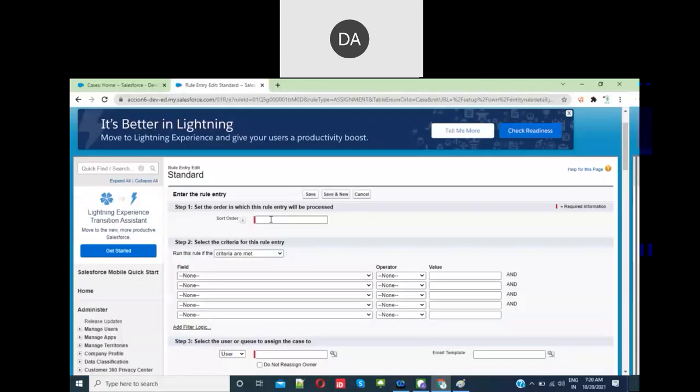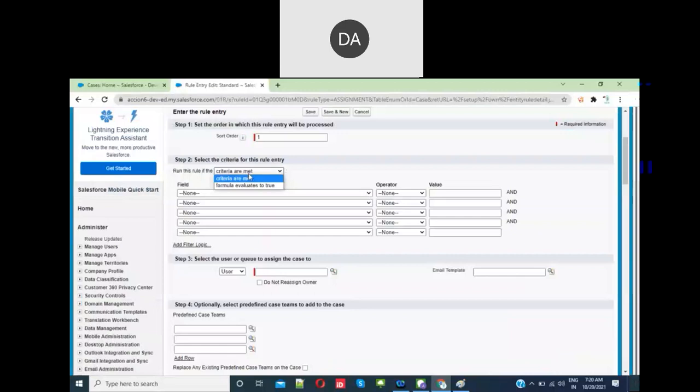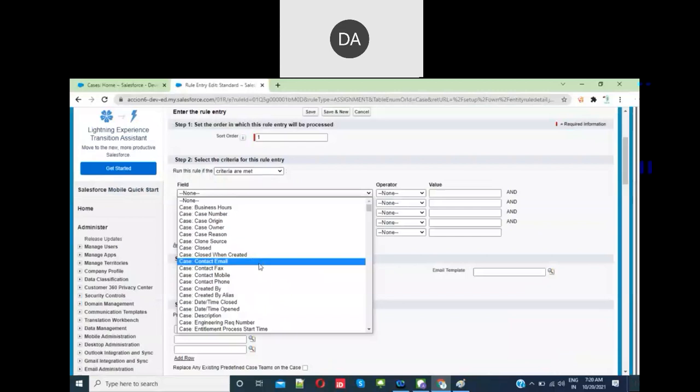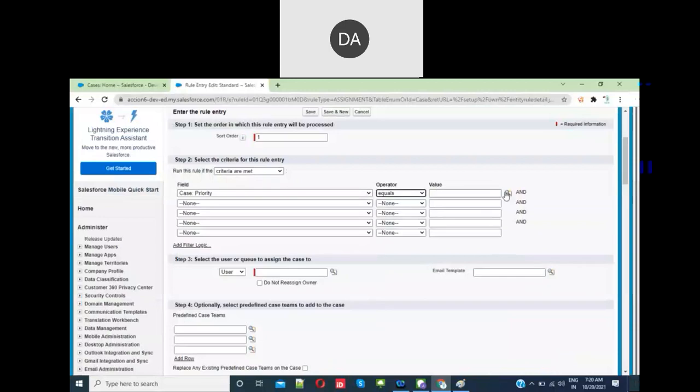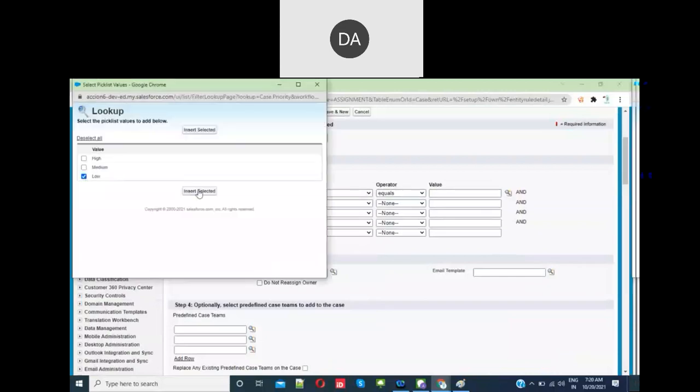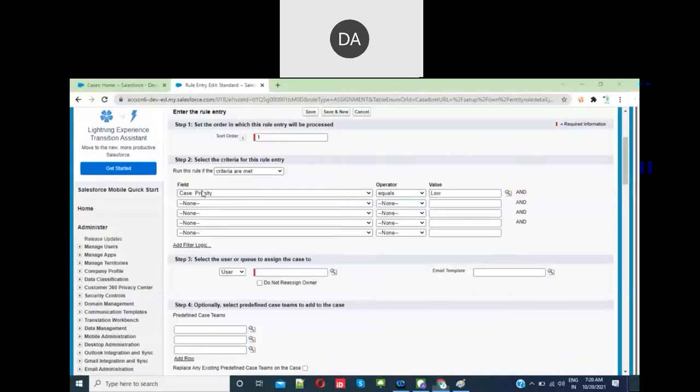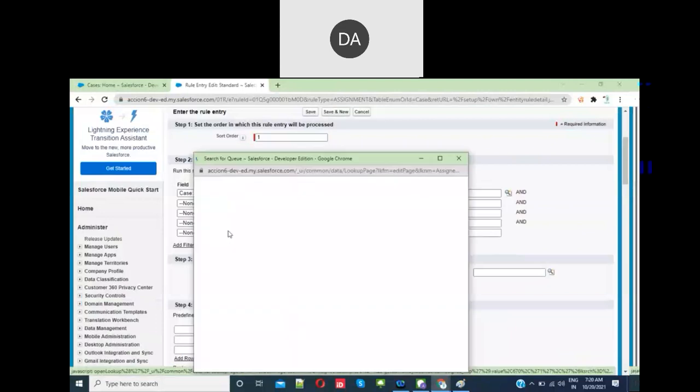Now here, case priority equals low. I have to assign to a queue, and it should be assigned to the support queue.